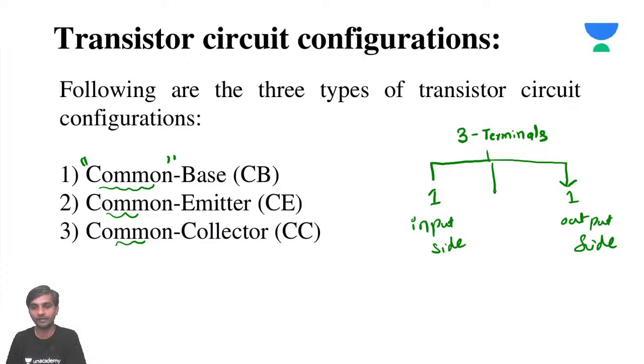So the third terminal will always be shared by both input and output. One terminal is on the input side, the other terminal is on the output side, and one terminal is shared by both input and output. If you look at it like this, obviously in one configuration, one terminal has to be common.